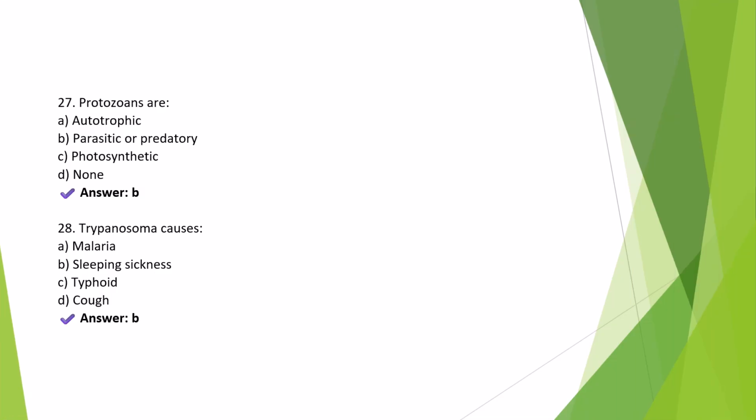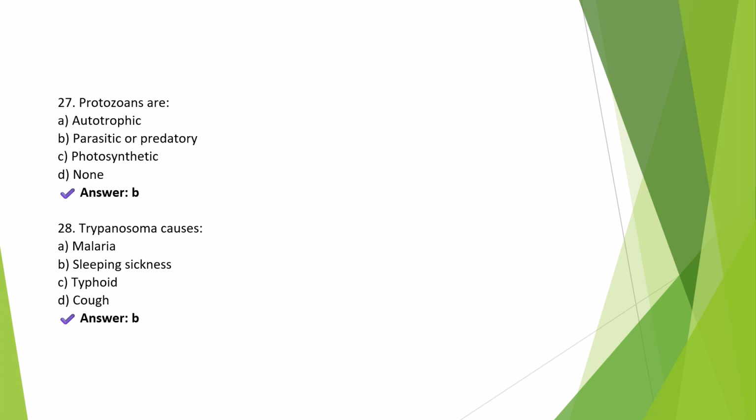Question number 27. Protozoans are parasitic or predatory. Protozoa are heterotrophic unicellular eukaryotes. Some are free-living predators while others are parasites. Examples for the parasitic ones are Plasmodium, Trypanosoma, etc.